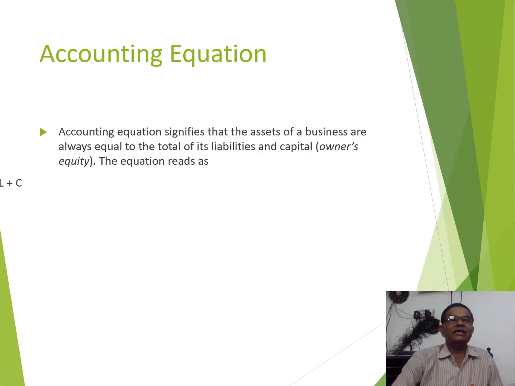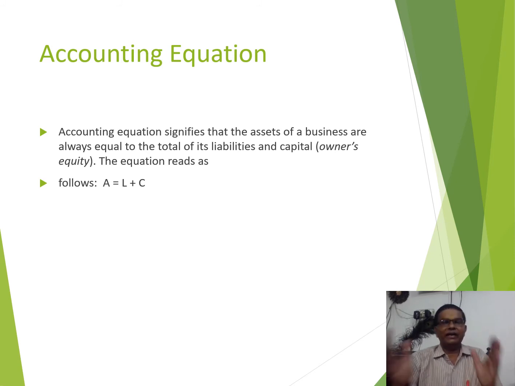As we have already seen, debit is always equal to credit and assets are equal to capital plus liability. Here we are understanding it in a simple way: the accounting equation signifies that the assets of a business are always equal to the total of its liabilities and capital, owner's equity.